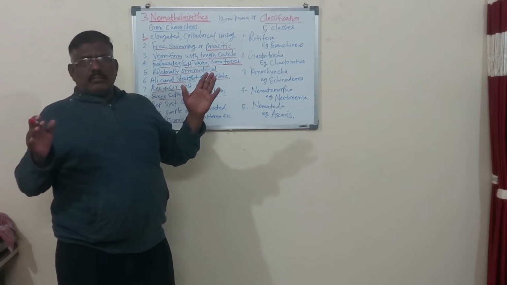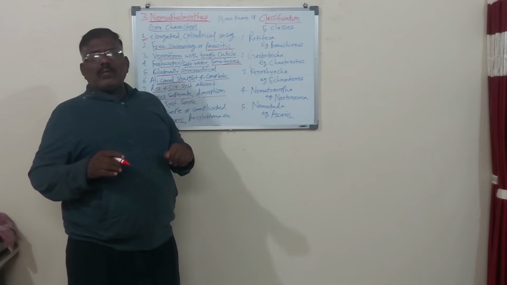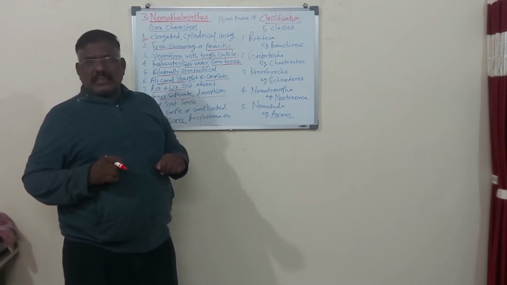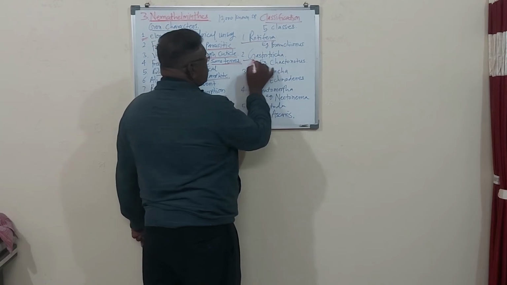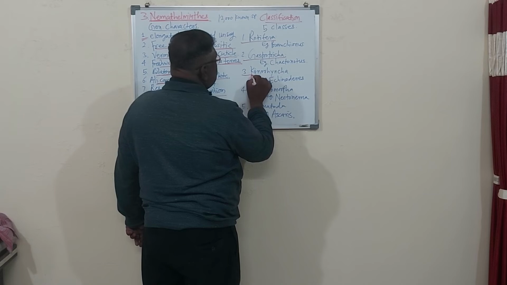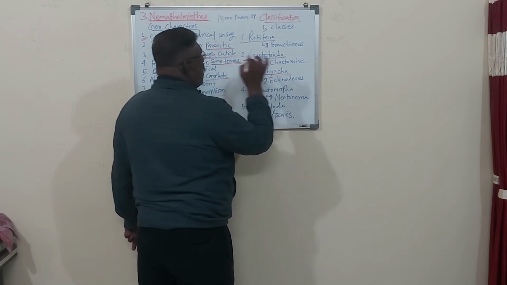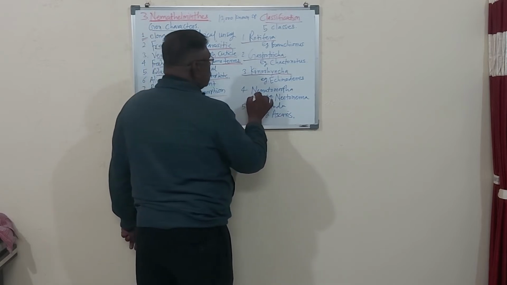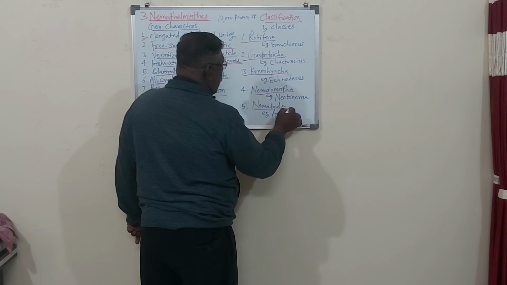So these Nemathel animals are grouped in 5 groups. That 5 groups are called the 5 classes. Class first is Rotifera, class second is Gastrotricha, class 3 is Kinorhyncha, then Nematomorpha, then Nematoda.